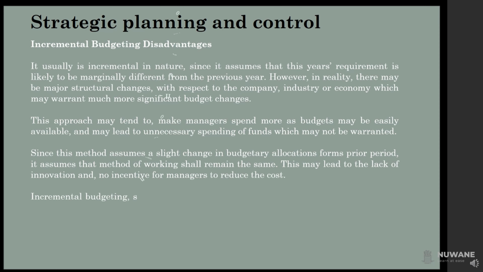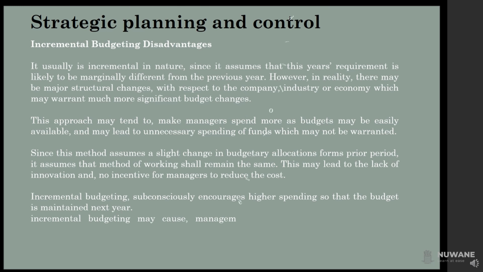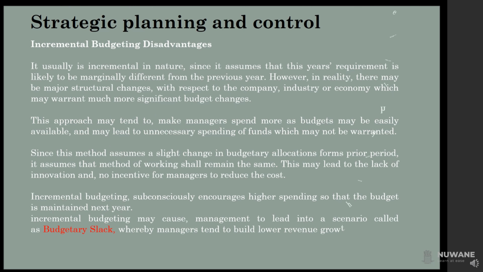Incremental budgeting subconsciously encourages higher spending so that the budget is maintained next year. It may cause management to fall into a scenario called budgetary slack, whereby managers tend to build in lower revenue growth and higher expense growth, so as to have favorable variances.